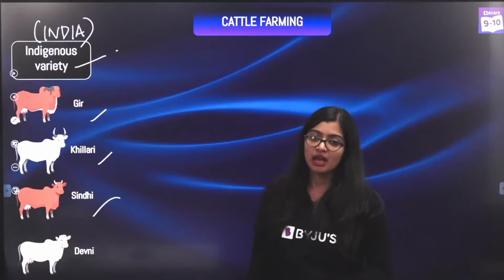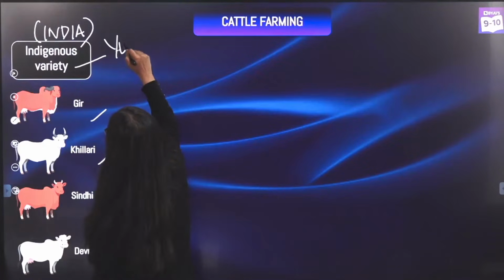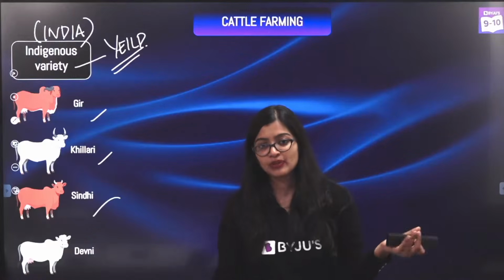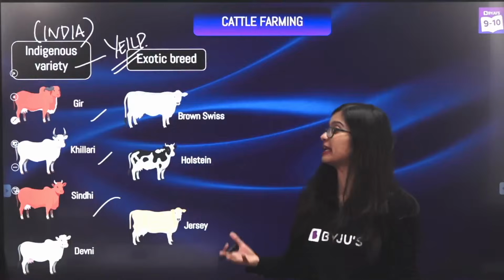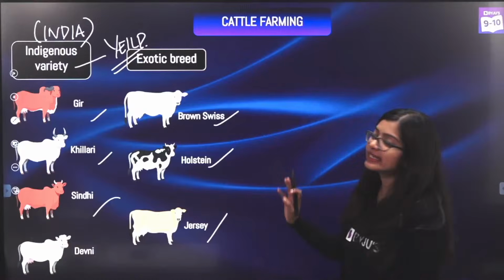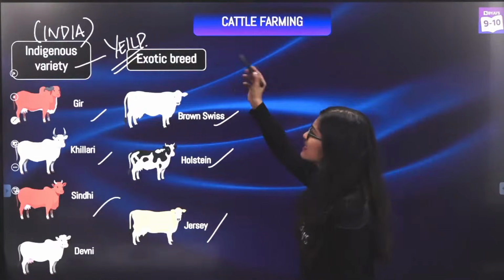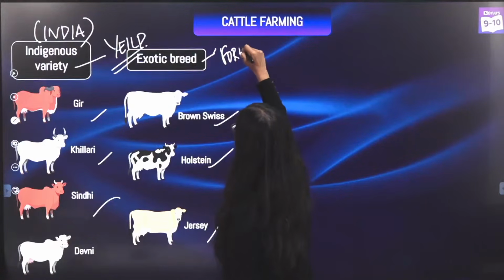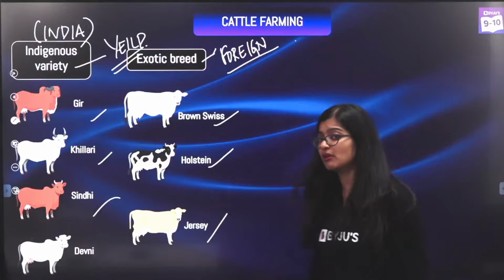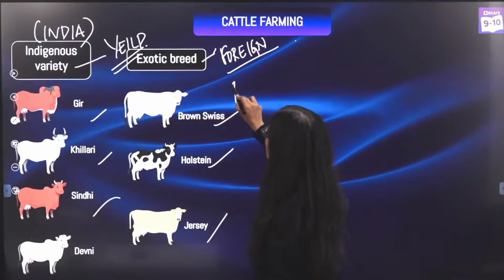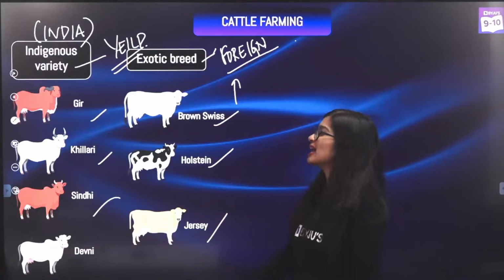These are all examples. But the thing is, the yield of milk from the cows was not that much. So basically, if the demand is this much, the yield did not match. Which is why people felt that using exotic breeds like Brown Swiss, Holstein, Jersey would be helpful. Exotic breeds means they are foreign breeds, right? They came from Switzerland, England, Dutch regions, right? But in all these cases what happened is, because they are foreign breeds, they are giving you high yield of milk, but at the same time they're not from our country.